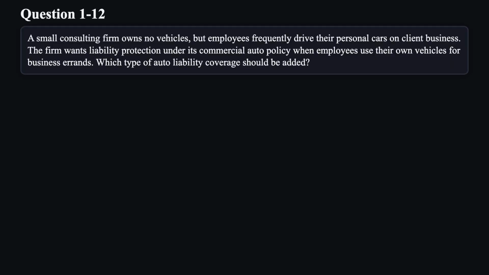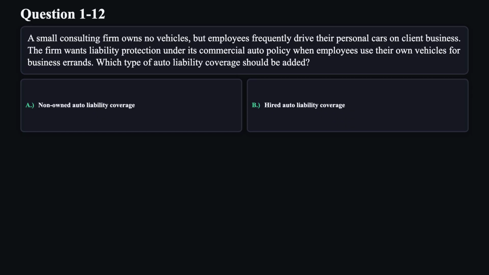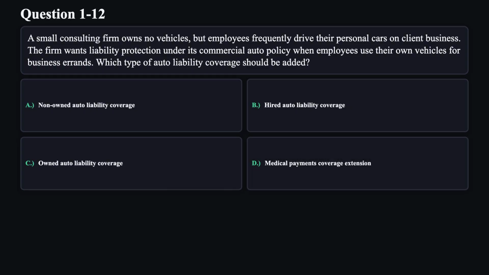Question 12. A small consulting firm owns no vehicles, but employees frequently drive their personal cars on client business. The firm wants liability protection under its commercial auto policy when employees use their own vehicles for business errands. Which type of auto liability coverage should be added? A. Non-owned auto liability coverage. B. Hired auto liability coverage. C. Owned auto liability coverage. D. Medical payments coverage extension.